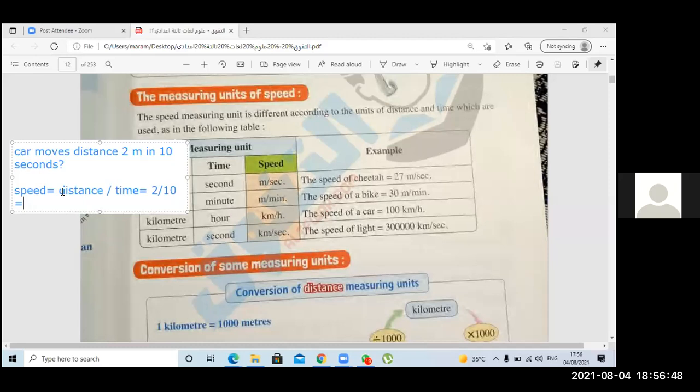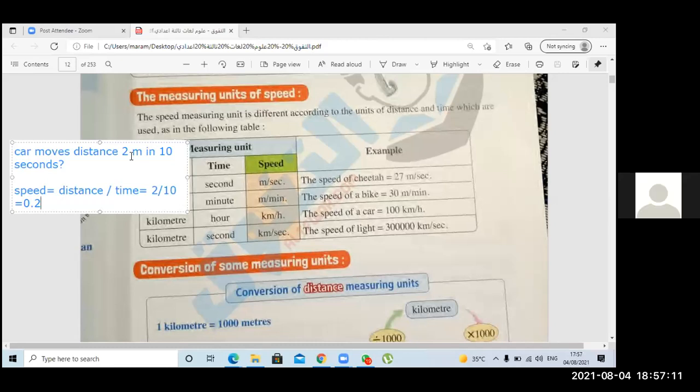Do you have a calculator? Second, please. Equals 0.2. What is the unit here? Meter per second.